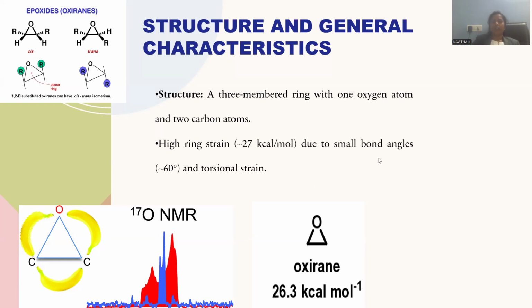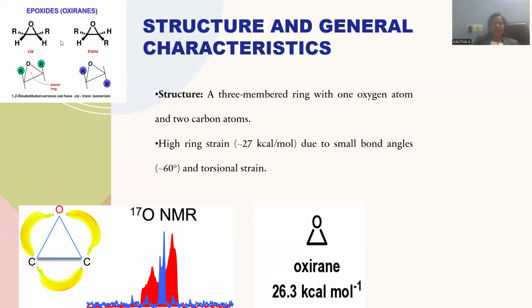Due to the small bond angle, the expected bond angle is 109 degrees, but the existing bond angle is only 60 degrees. That extent of closeness among the atoms increases the torsional strain and the repulsions among the atoms. That is the reason why Oxyrane has high reactivity.